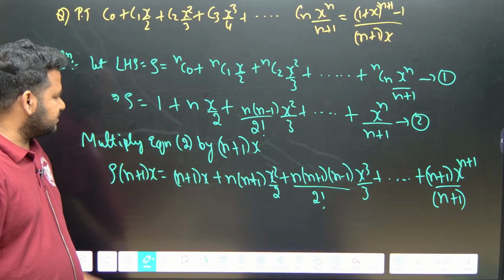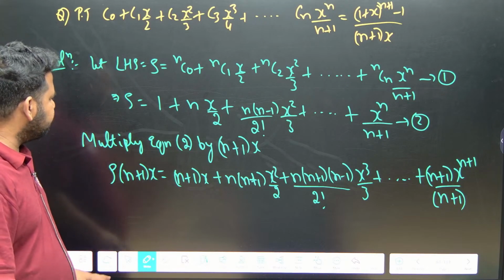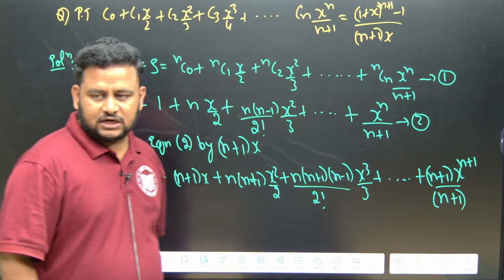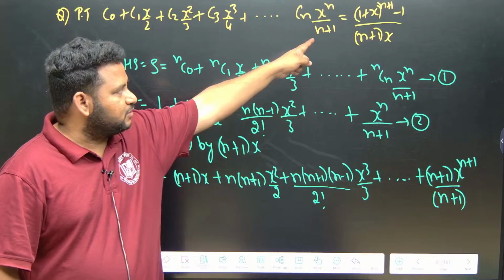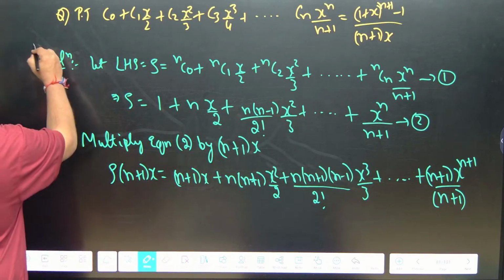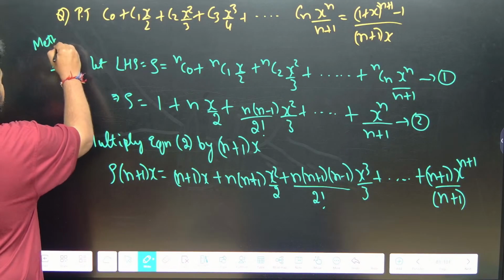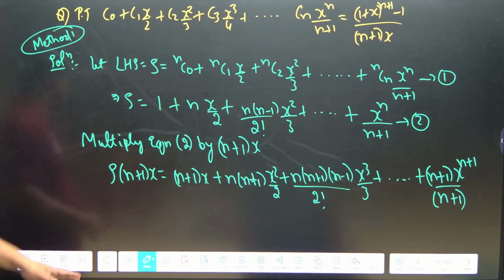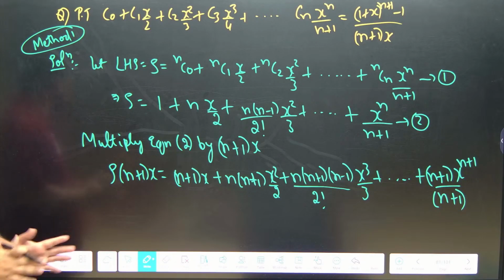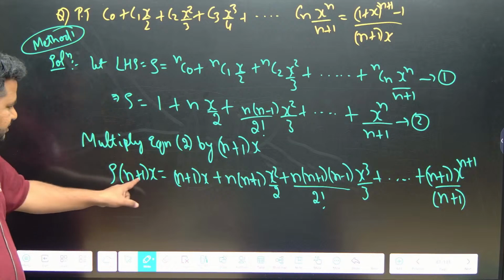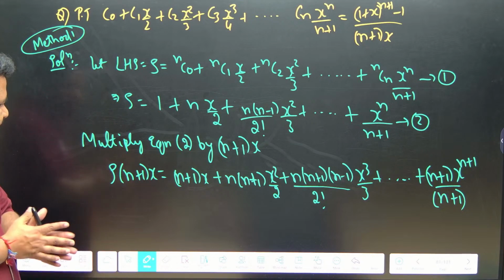Now what we will do? We want RHS, we want (1 plus x) power n plus 1. That means in that expansion of (1 plus x) power n plus 1, definitely there is 1. This is the method I am using, method 1, the normal method. Another method, the integration method, I will also teach you. You can use either method, you will get complete marks, no need to worry. So S into n plus 1 into x, this is what we have. Now what I will do?